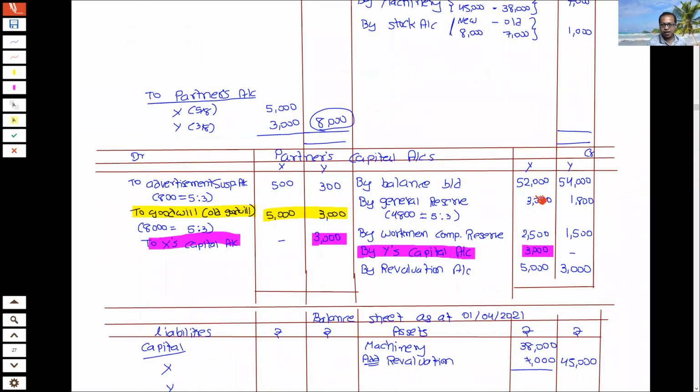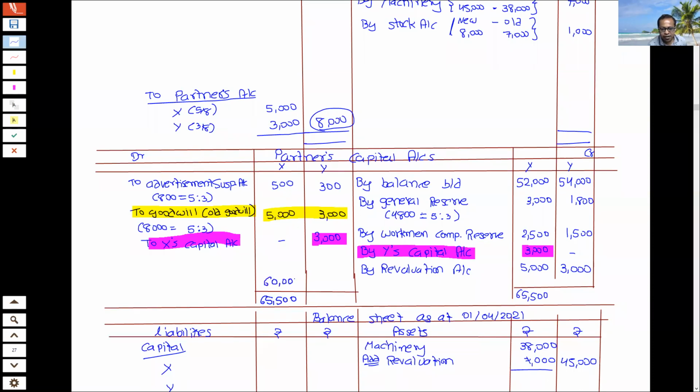So we were here, we need to close this account. So 52 plus 3, 55, 57,500, 60,500, and 65,500. 65,500 minus 5,500.